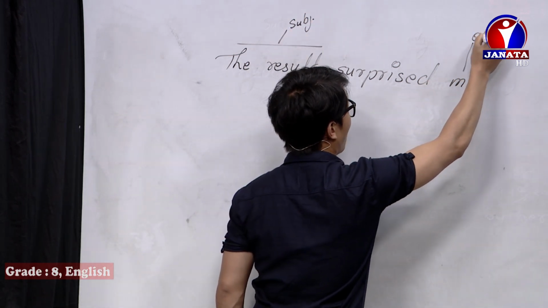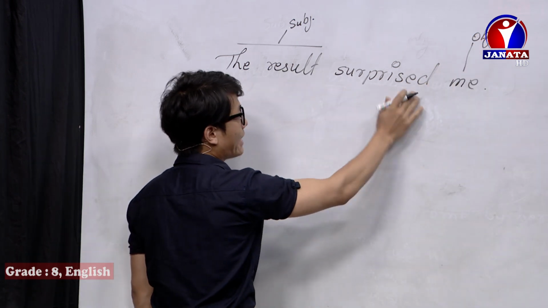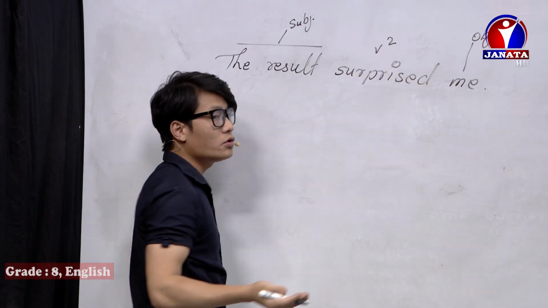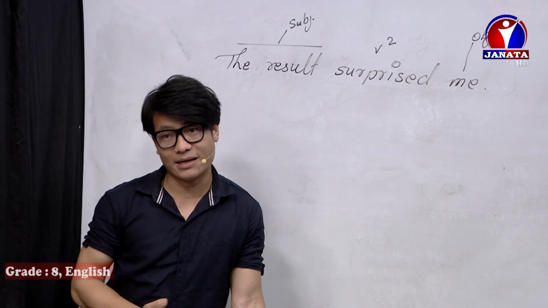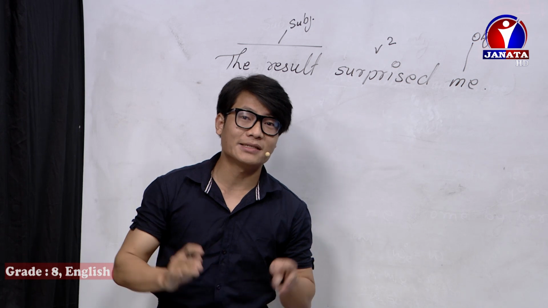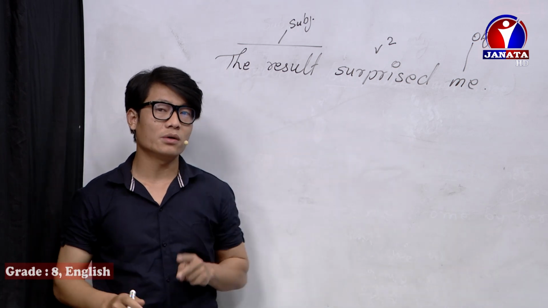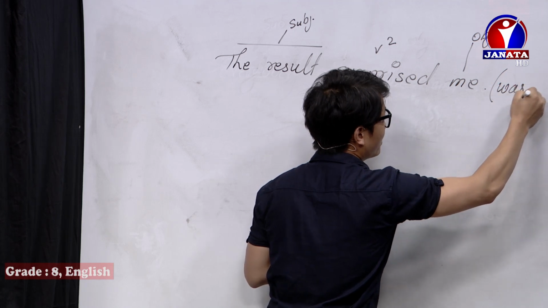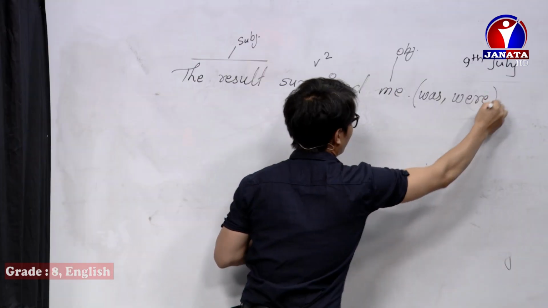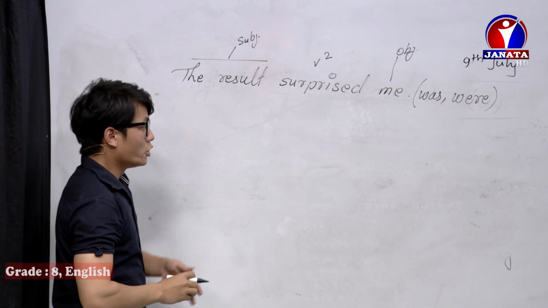So me is the object. And surprised is verb 2, which means obviously this is simple past. And what are the be verbs in simple past? There are two be verbs in simple past: was and were.